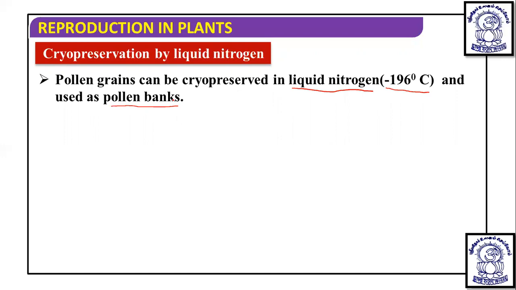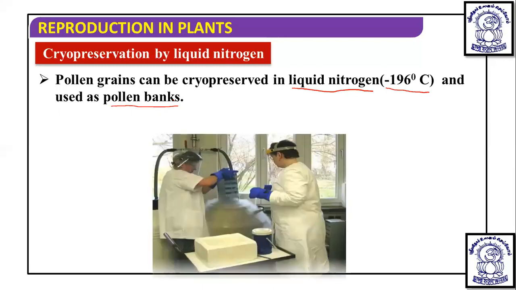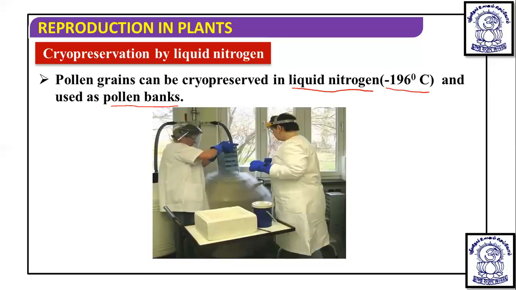Now, dear students, this liquid nitrogen is harmful. It is so cold that it can harm us also. So when we use liquid nitrogen at minus 196 degrees, we have to use proper care, and then we can use it. This is the way you can see here in the diagram: people are safely using this cryopreservation technique to preserve the pollen grains.